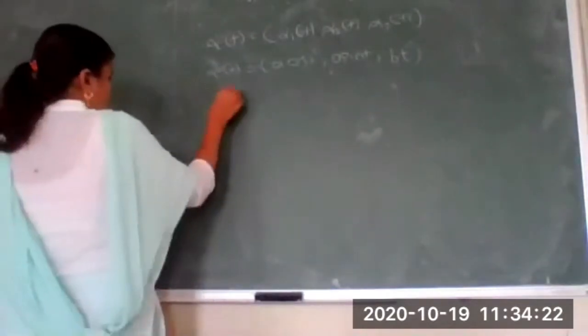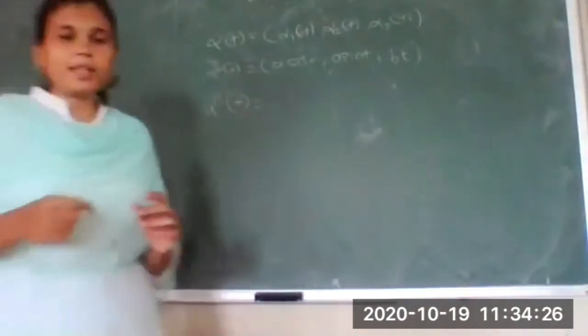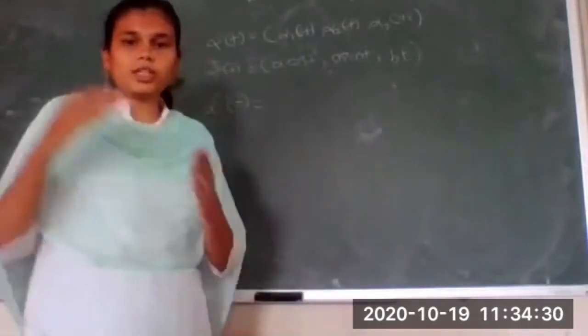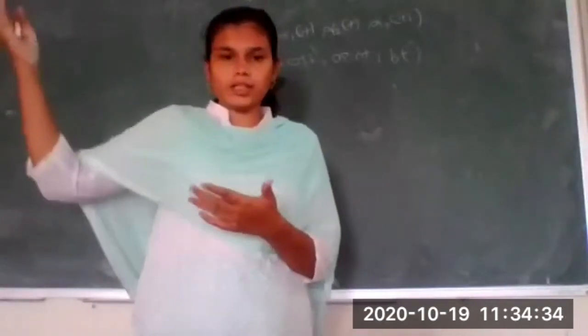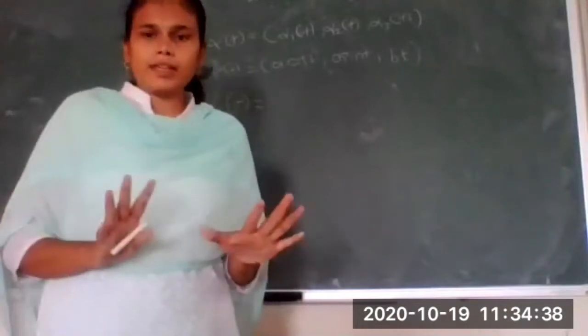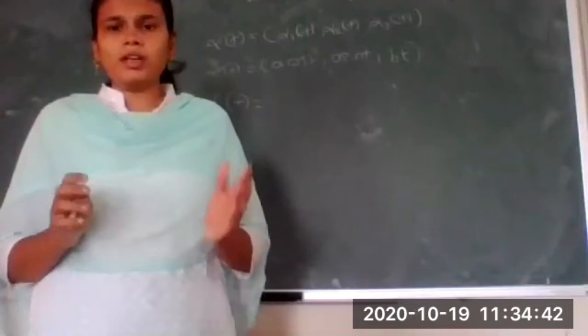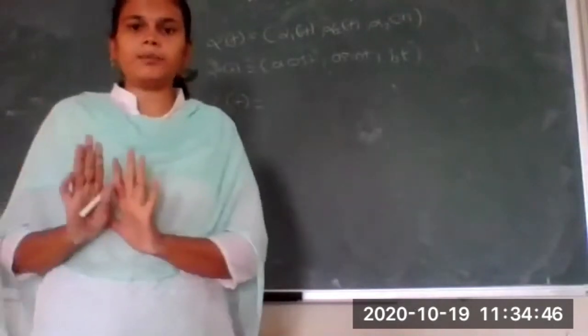So if I have found alpha dash of t, just now I gave you an example: if you are traveling on your bike from Solapur University to your village, on the Solapur Pune highway, which is very clean and neat with good roads, you may have a speed of about 60, 70.